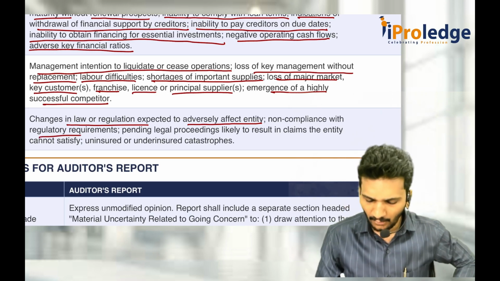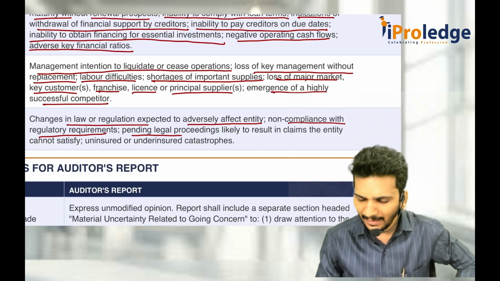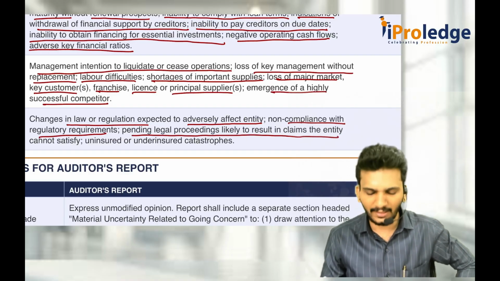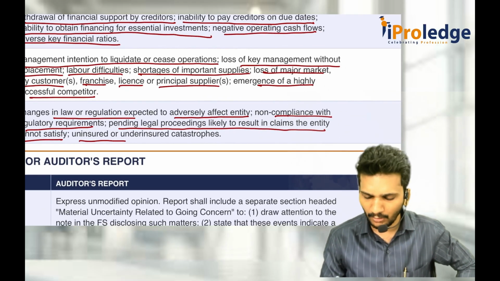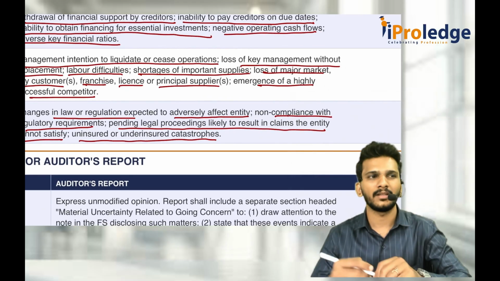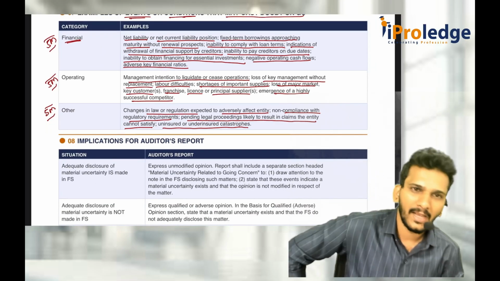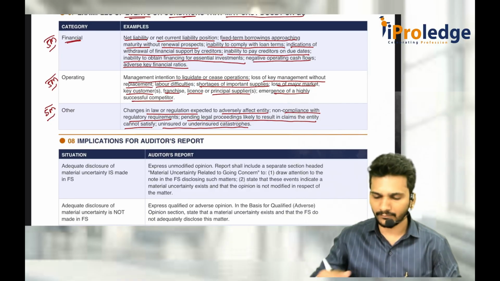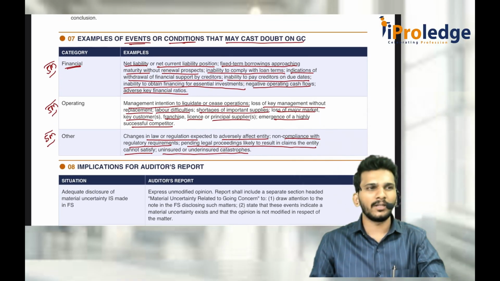Non-compliance with regulatory requirements: you should comply with GST and ITR, but they are not doing that. Pending legal proceedings likely to result in claims that the entity cannot satisfy, or uninsured or underinsured catastrophes. There are multiple things which will definitely cause doubt on the entity's ability to continue as a going concern.